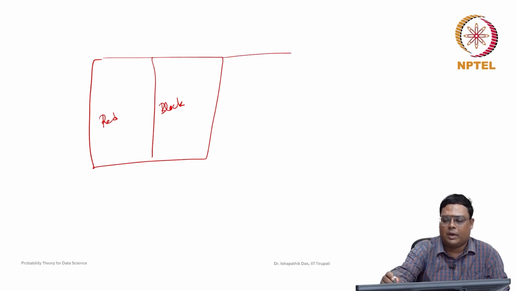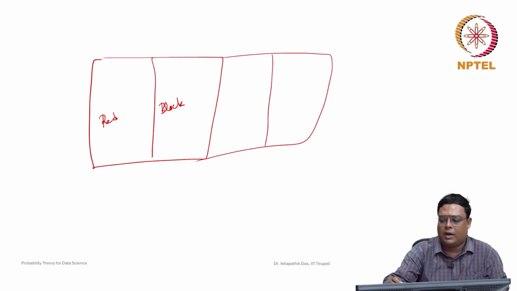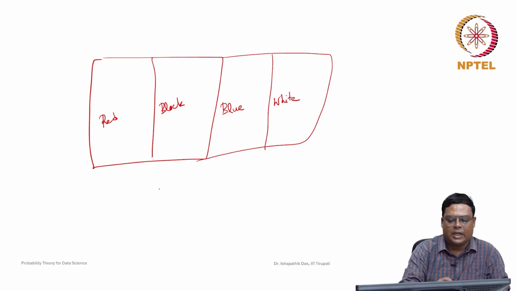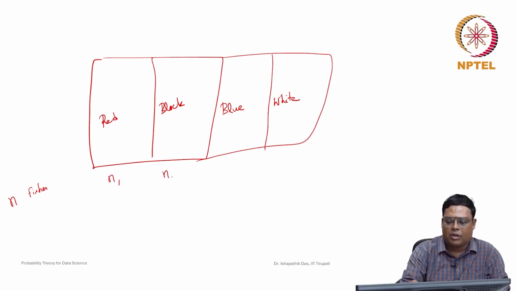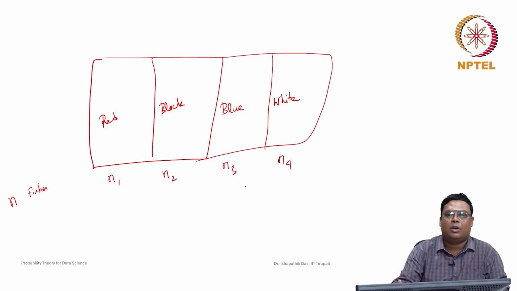Suppose in a pond there are four categories of fish, maybe yellow, red, blue, white, any of the colors. Now suppose you consider n fishes, then suppose there are n1 red fish, n2 black fish, n3 blue fish and n4 white fish. But n1, n2, n3, n4 are totally random variables. These are the observations of a random variable.